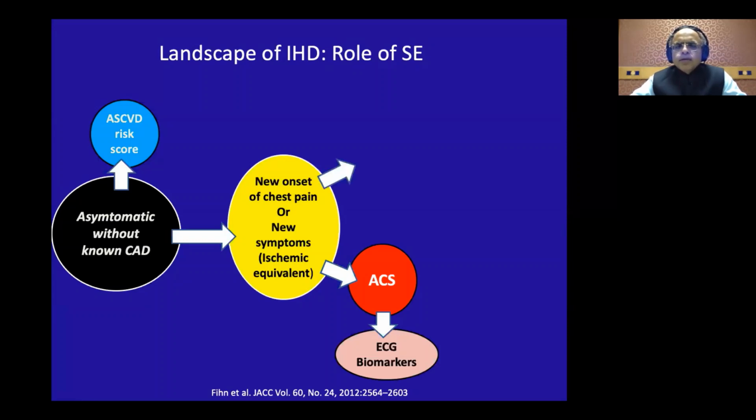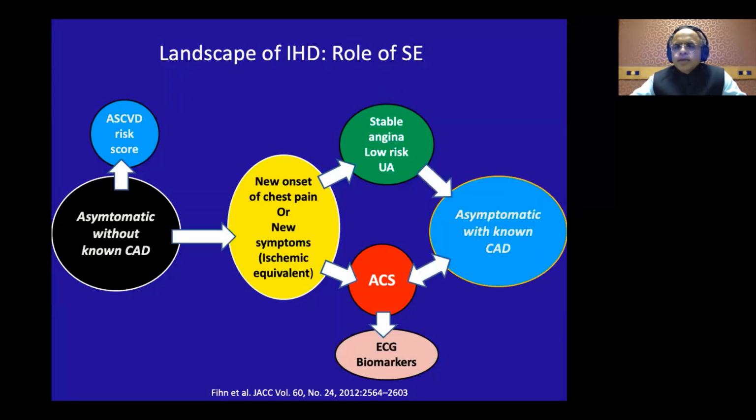However, many of them are having very stable symptoms. They do not have enzyme rise. They present as low risk unstable angina. Now, both the patients in the stable group or in the ACS group after treatment go into a very asymptomatic phase, but now they are known coronary artery disease patients. However, this asymptomatic pool keeps on changing with the symptoms intermittently.